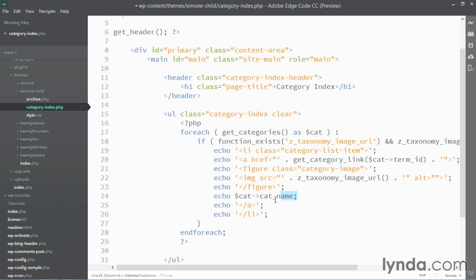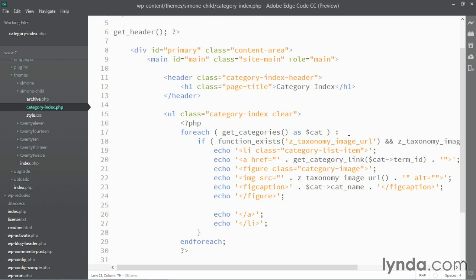And then I'm going to grab this cat name here and put it inside the figure, and then wrap it in a figcaption. So now the image will be displayed if the image exists, and we'll also get a figcaption that describes the image so that screen readers can understand that the caption is directly related to the image itself.